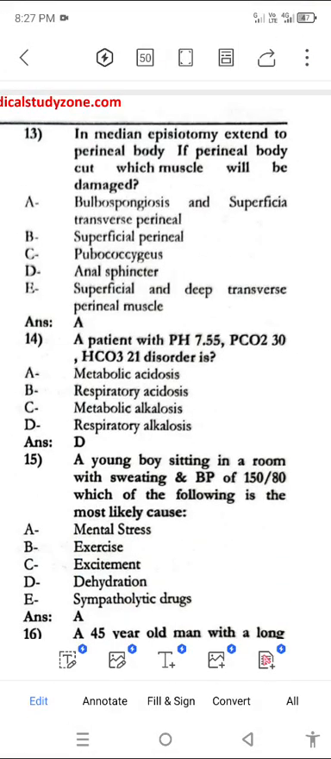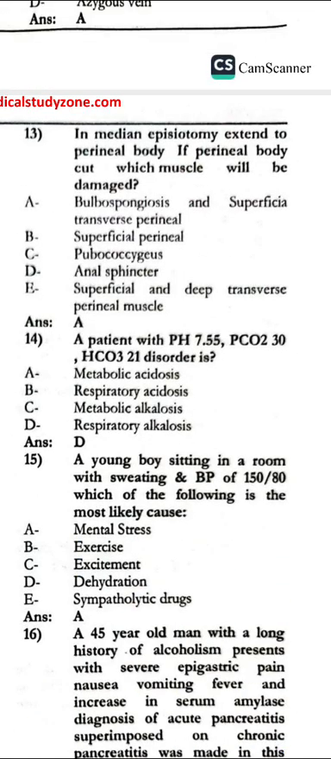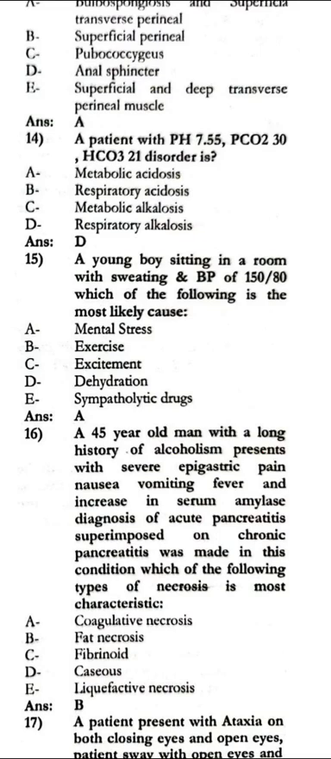The median episiotomy extends to the perineal body. If the perineal body is cut, which muscles will be damaged? It is the bulbospongiosus and the superficial transverse perineal. The patient has pH 7.55, PCO2 30 and bicarbonate 21; the disorder would be respiratory alkalosis. A young boy sitting in a room, sweating, with BP of 150/80: which of the following is the most likely cause? It is mental stress.